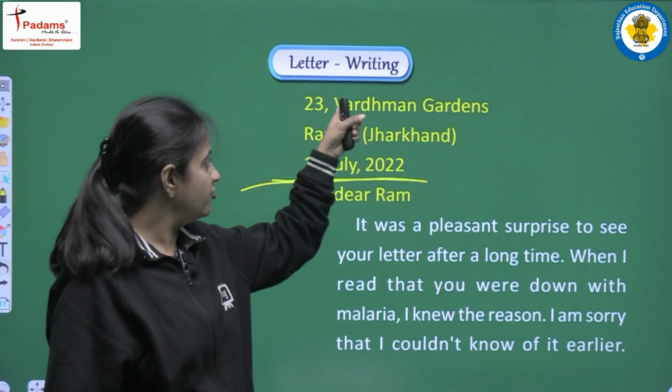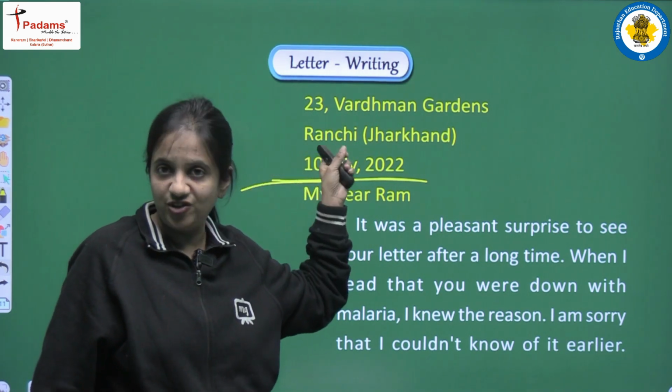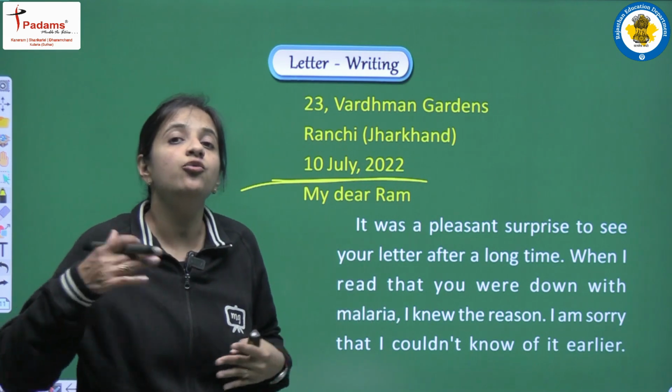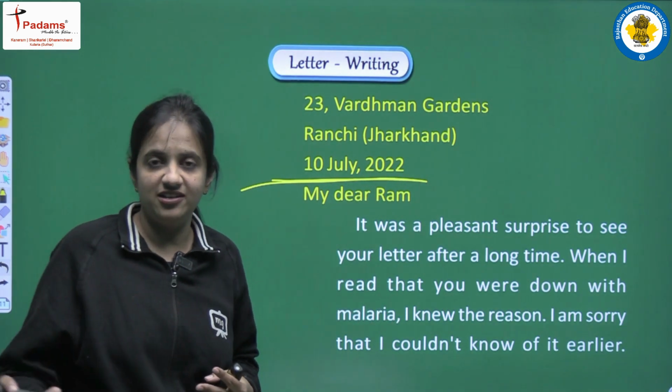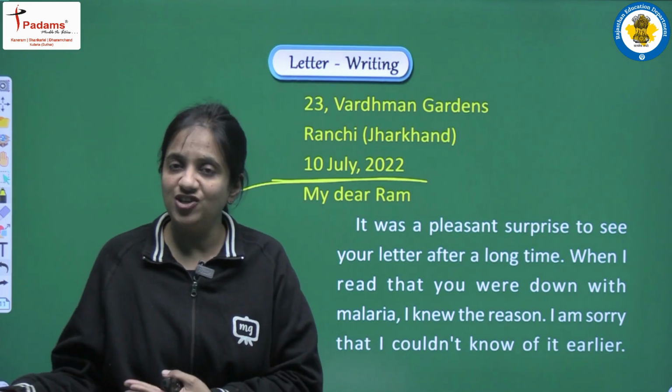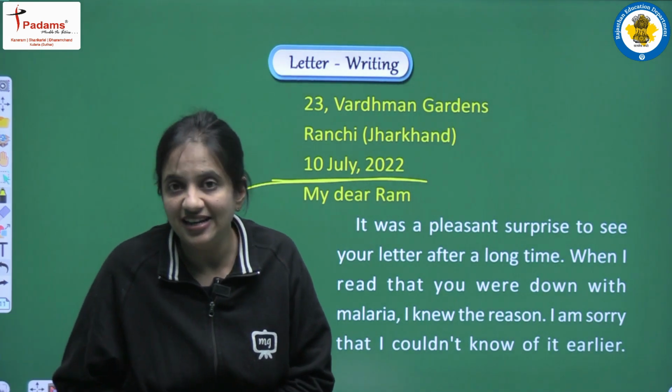First of all, in 2 lines we have to write the address, and then in the next line we have to write the date on which we are writing the letter. So students, in your examination you can write the date of your examination, on which you are actually writing the letter.